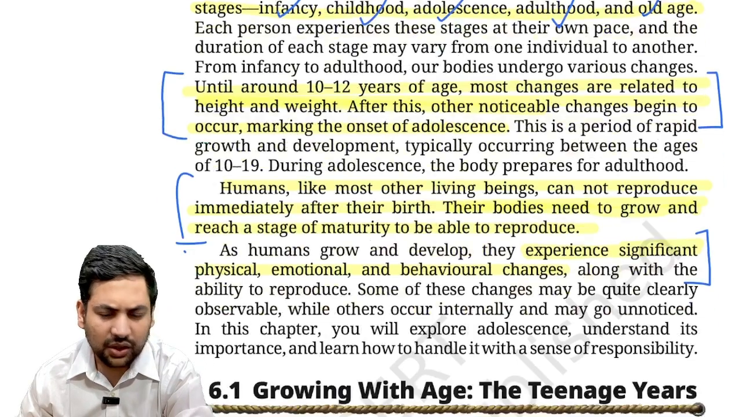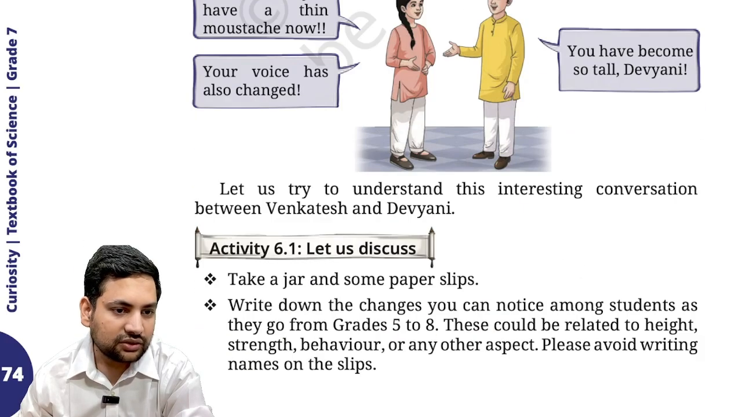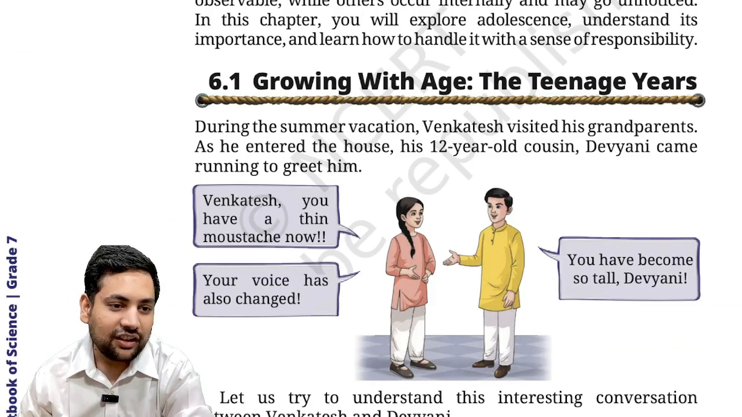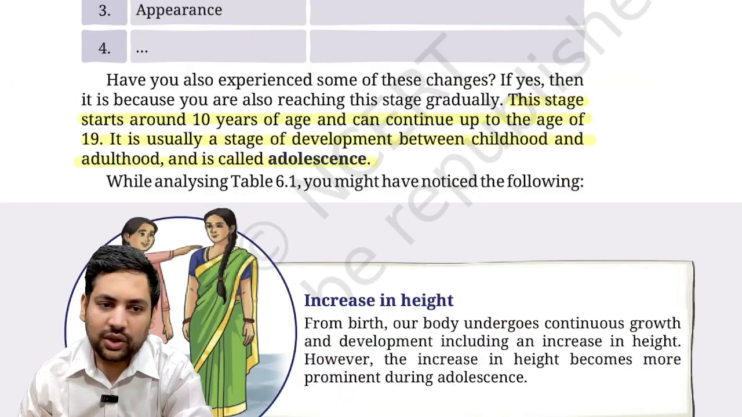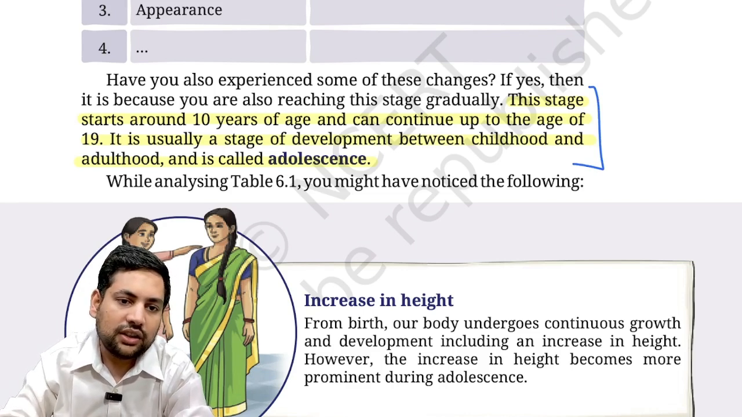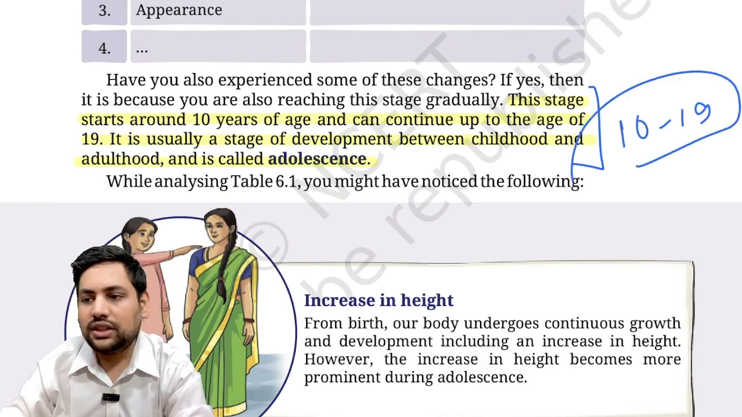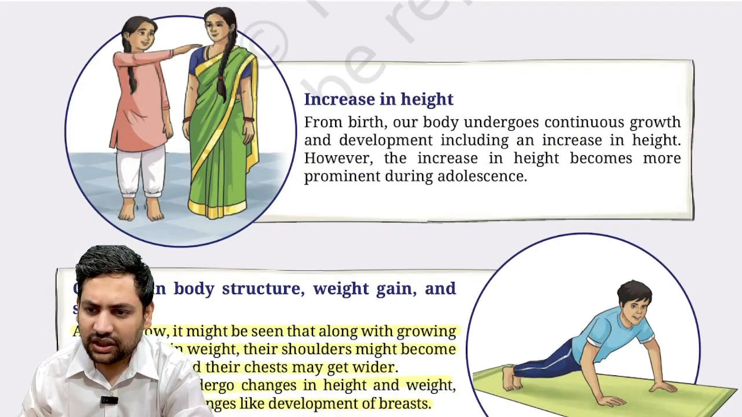Now, growing with age. So, the teenage years. Okay. So, now this girl is saying that recently she has started seeing small mustache on Venkatesh. So Venkatesh has started having small mustache. Why? Because he is reaching the adolescence period of his life. Now, so what is this stage? So 10 to 19. It talks about this time period between 10 to 19 years, this is mainly what you consider as adolescence. Now, increase in height is normal, correct?